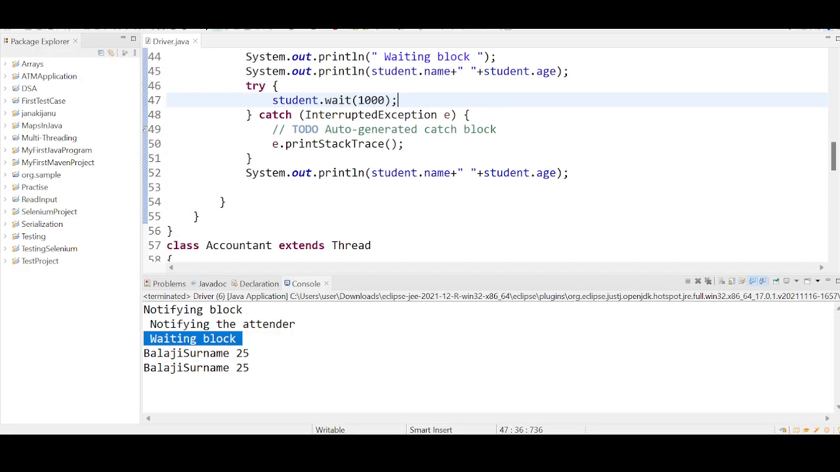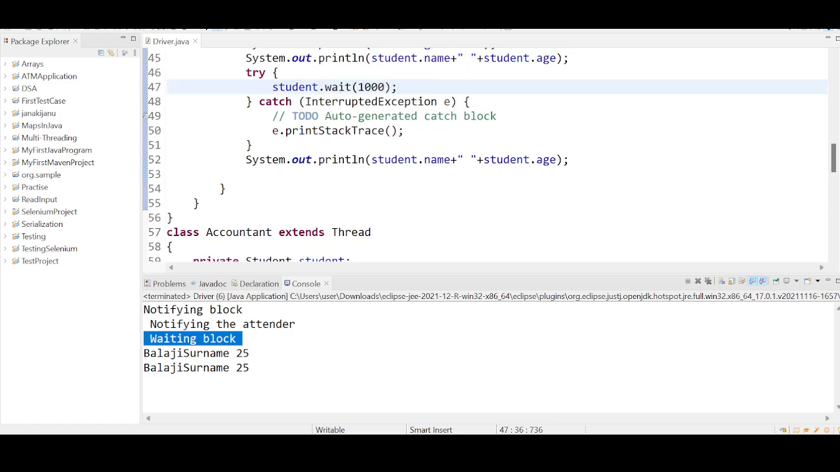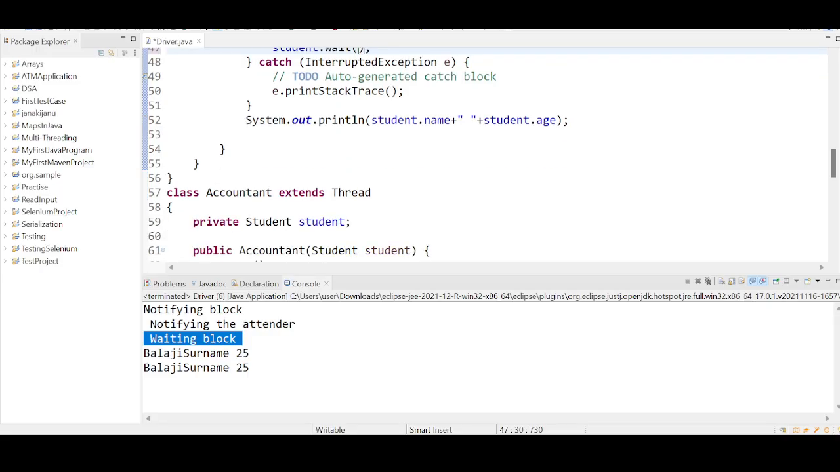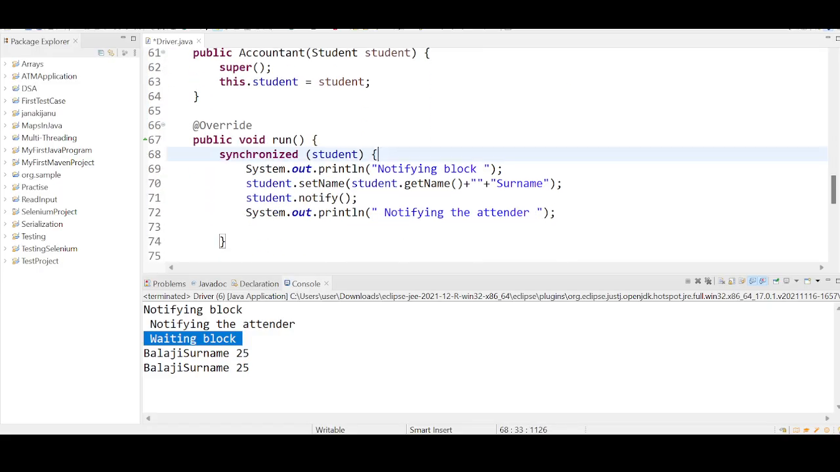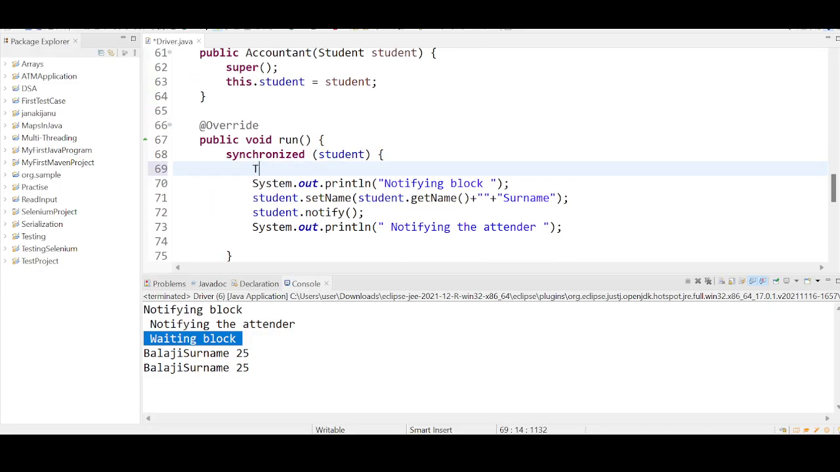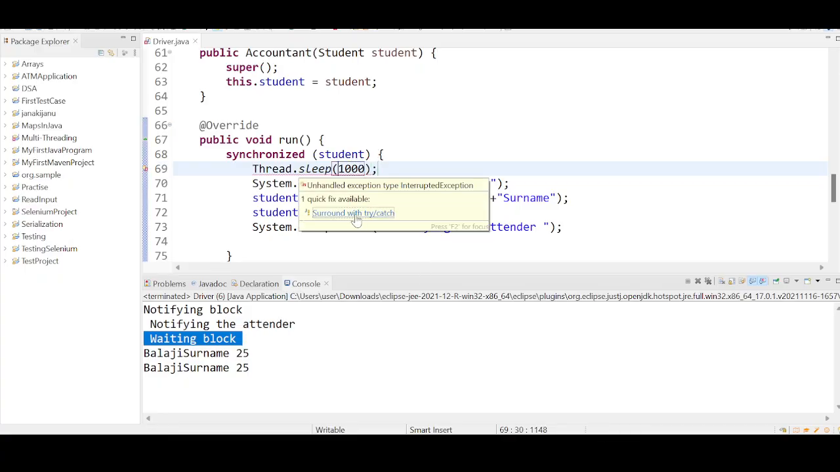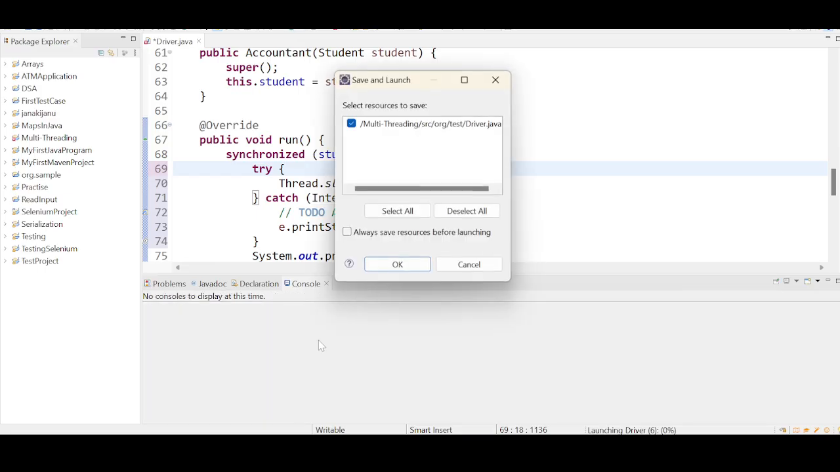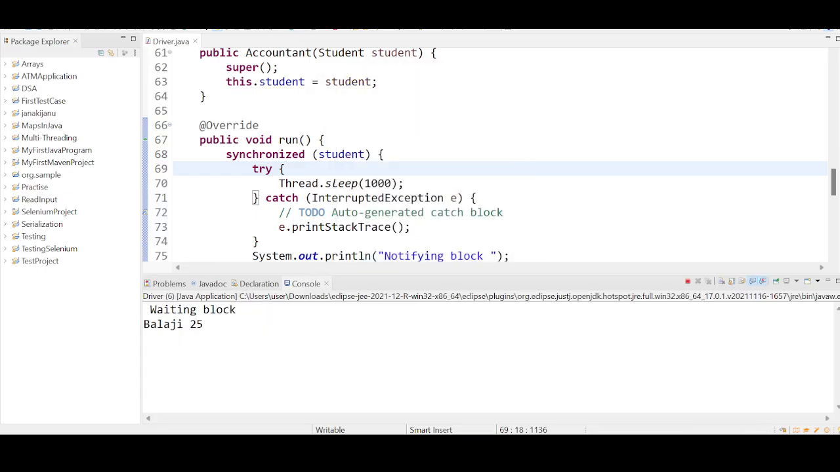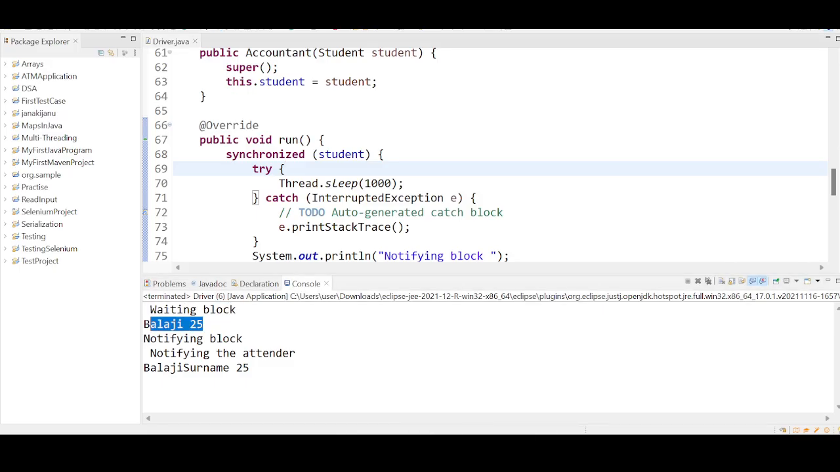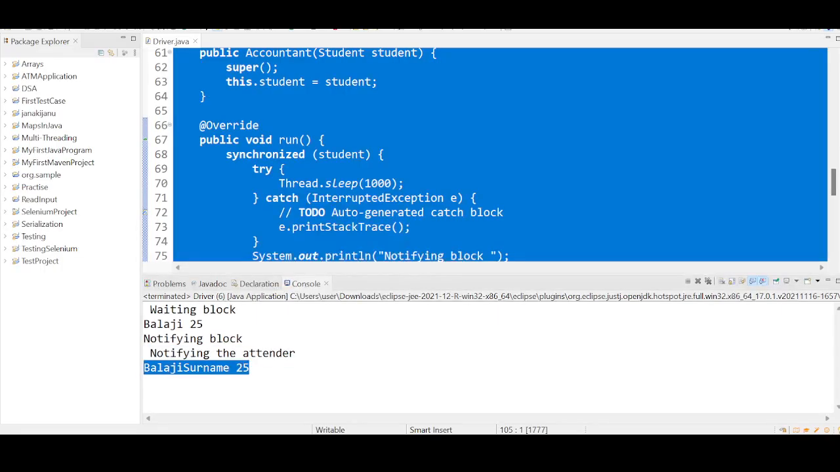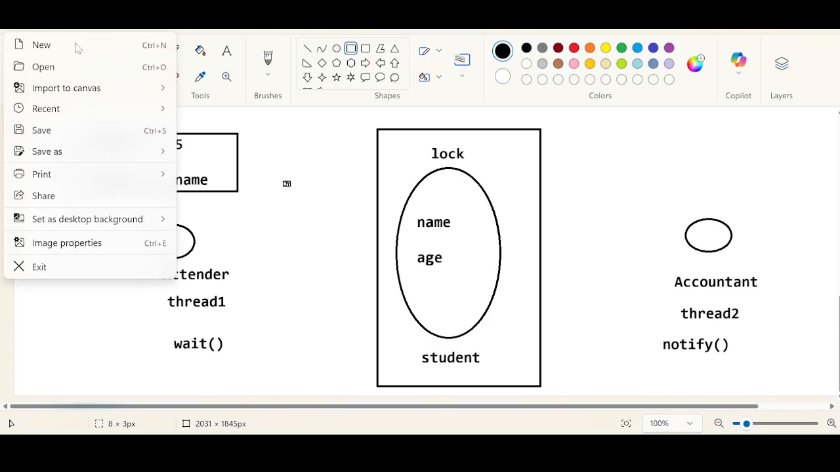Instead of doing this, we can also do something like this. We can ensure that the notifying block is ready. Waiting block is getting a chance, data. Notifying block is getting a chance, notifying the attender. So what is happening behind the scenes? We will do the tracing part completely, and all your doubts will be cleared up.